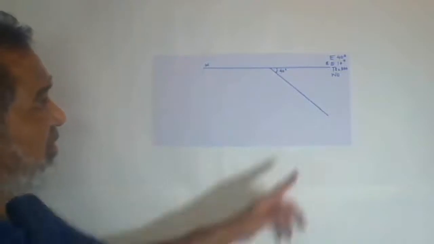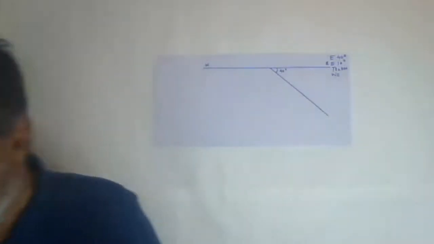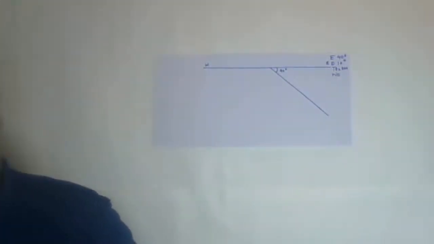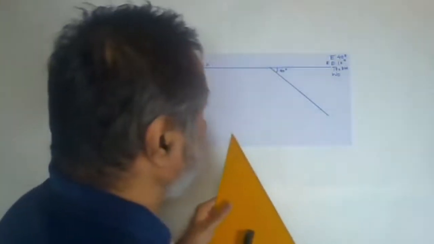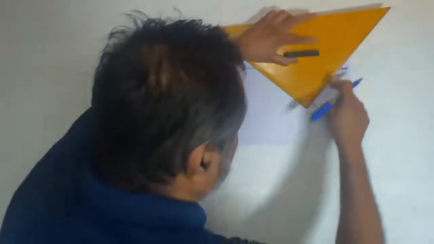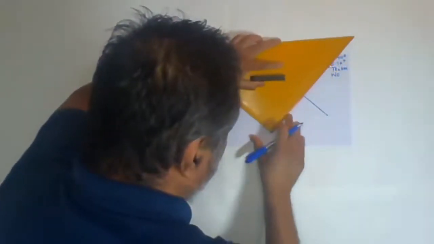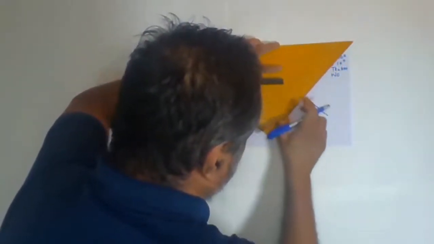And what is given? The true thickness is given, 300 meters. If I take this side, it will go out of the page, so we will take it on the lower side, perpendicular to this.